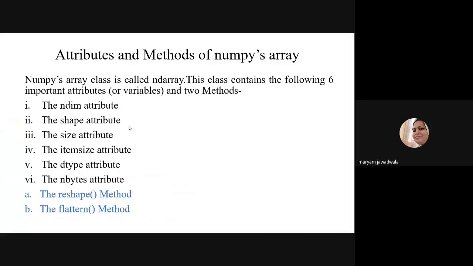So for a 3D array, the shape attribute will give three arguments. The first one is the number of 2D arrays, the second one is the number of rows in each 2D array, and the third one is the number of columns in each 2D array. So this is nothing but the rank of the array, right? So the shape attribute will always give the rank of the array.